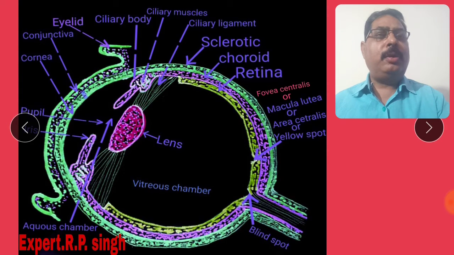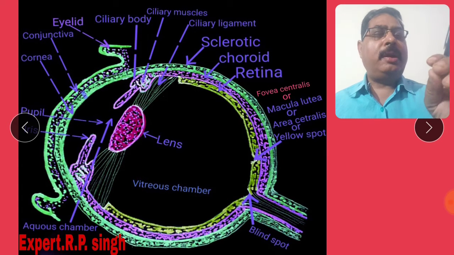The third layer is called the retina. I shall denote it by the pointer. You see my pointer. The third layer is the retina. There are two ridges present in the retina. Number 1 ridge, you see a ridge and another ridge.